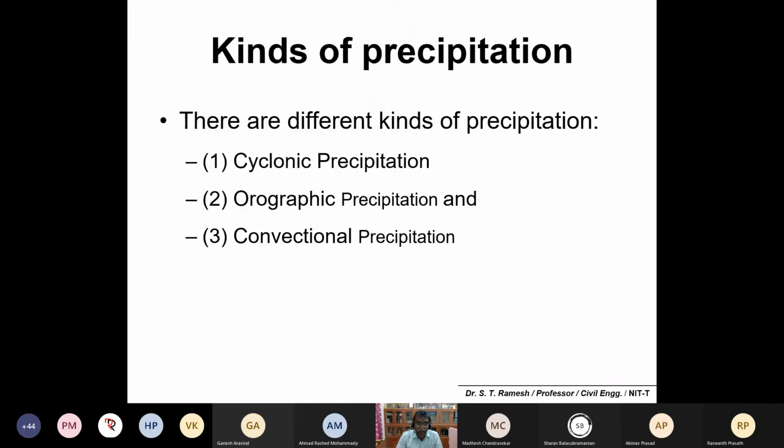Yeah. So these are the different kinds of precipitation. Please remember this, something important for your better understanding. These are the different kinds of precipitation. Number one, cyclonic precipitation, orographic precipitation, and convectional precipitation.